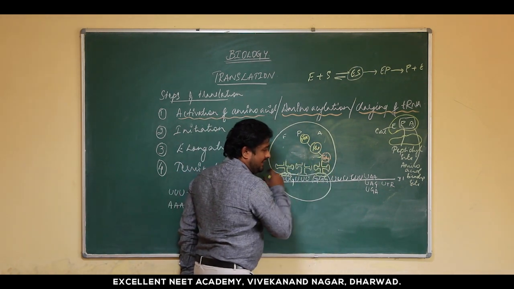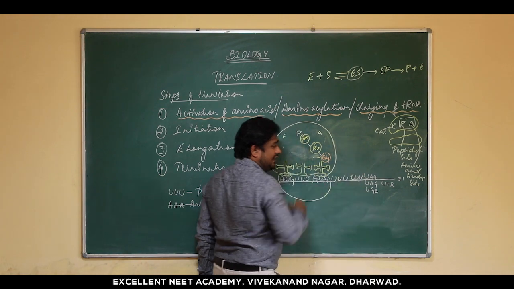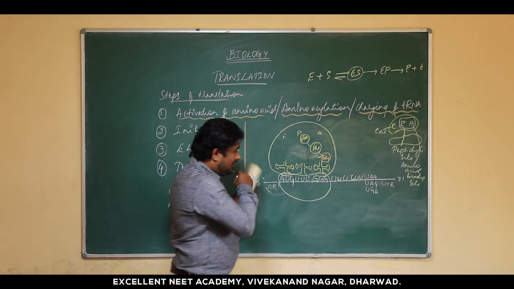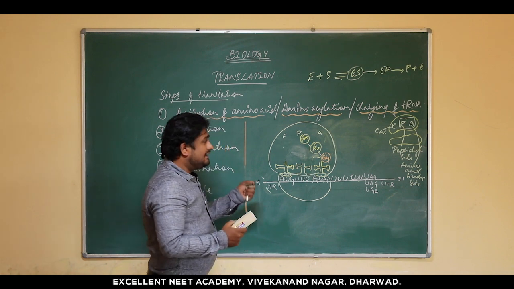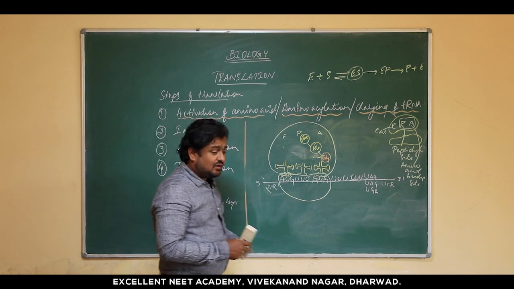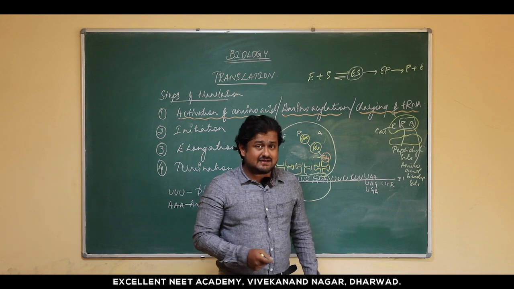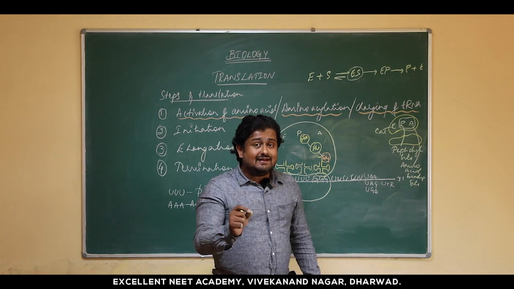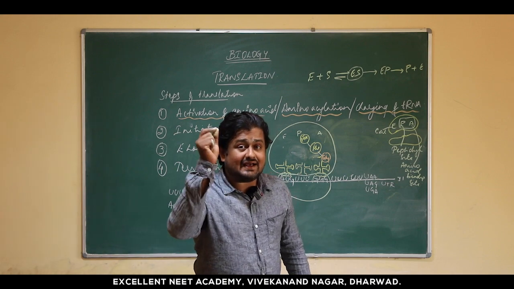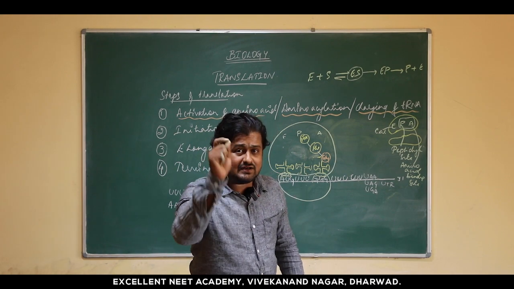In a similar manner, this translocation keeps on continuing, and a chain of polypeptide is going to be formed. That is what elongation is. Now until where does the elongation occur? Until it reaches the stop codon. Until the stop codon arrives at the A site, this elongation continues.